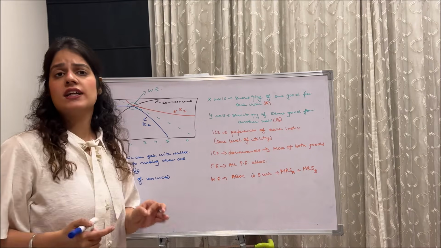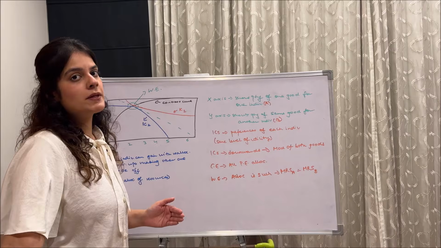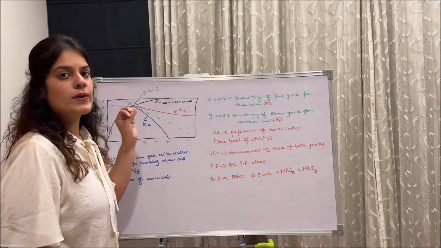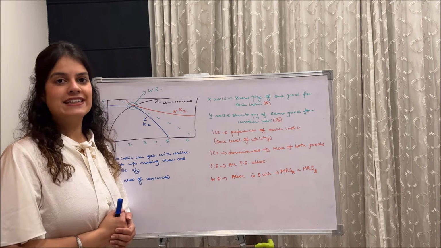If we tend to change it guys, then if one individual is made better off, the other is made worse off. So we don't want that. This is the point where we should be at, and this shows basically the efficient allocation of resources.